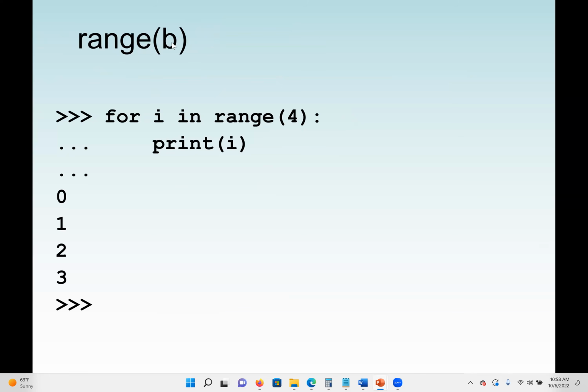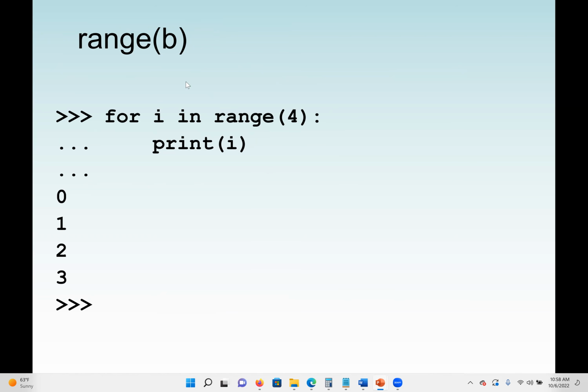If the range has only one value, let's say B, here we say range 4, then we are going to print from 0 to 3. So the range has 3 options. It can have 2 values, 1 value, or 3 values.